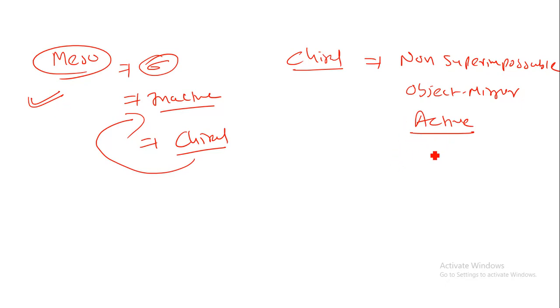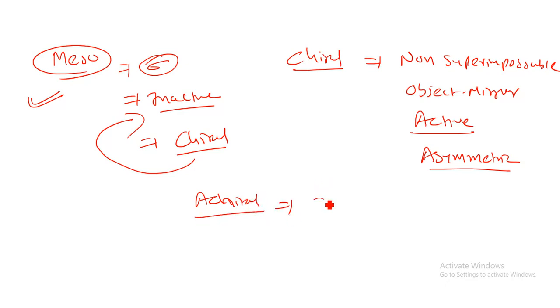One more thing you should remember: a chiral compound should have an asymmetric nature. They are not completely symmetric. Symmetric means what? Two groups, or one pair of groups, are identical. But asymmetric means all four groups are different. Whereas when we compare the achiral compound, what is an achiral compound?